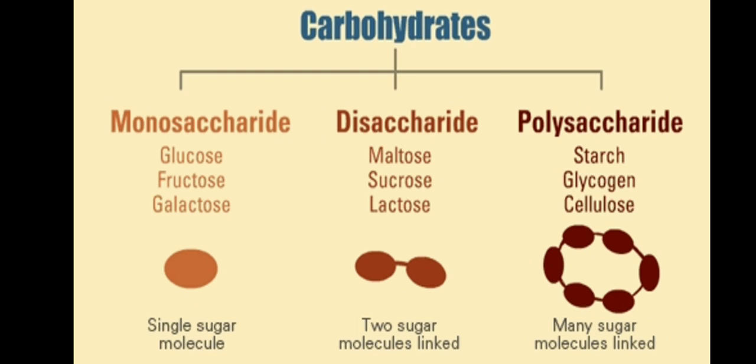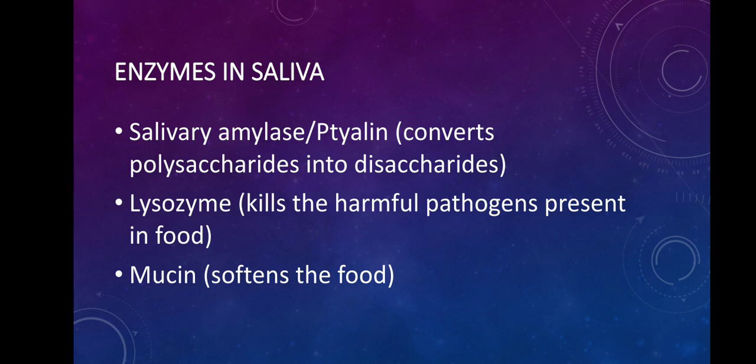Disaccharide means it is going to have two molecules of glucose. And polysaccharide means it is going to have more than two molecules of glucose. So here I just told that salivary amylase is going to convert polysaccharide into disaccharide, which means salivary amylase is going to convert many molecules of glucose into 2 molecules of glucose.